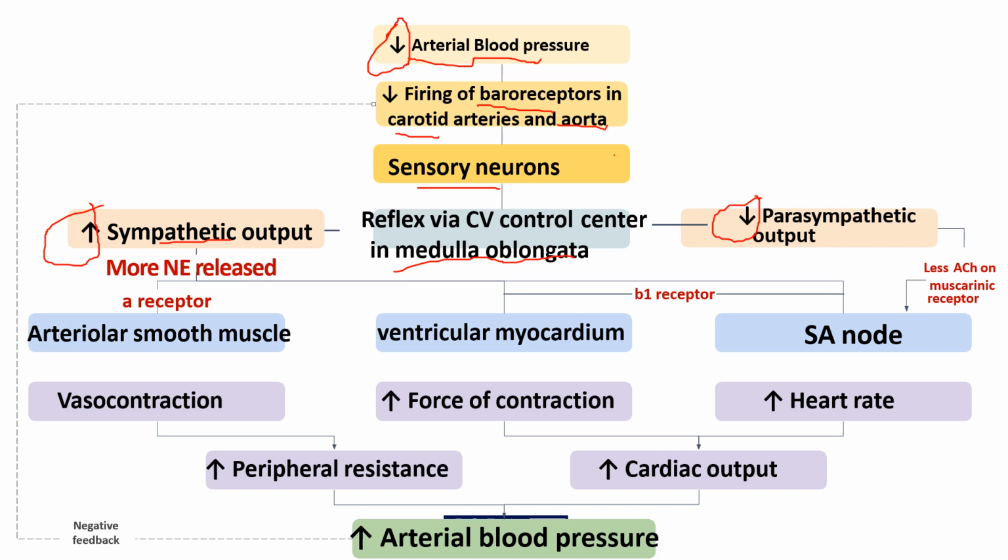And the mechanisms are that the sympathetic pathway works through alpha and beta receptors, due to which the ventricular myocardium contraction occurs, and the smooth muscles will contract and vasoconstriction occurs. Force of contraction will be increased, heart rate will be increased. These two parameters will increase the cardiac output, and vasoconstriction will increase the peripheral resistance, जिसकी वजह से आर्टेरियल ब्लड प्रेशर will automatically increase up.